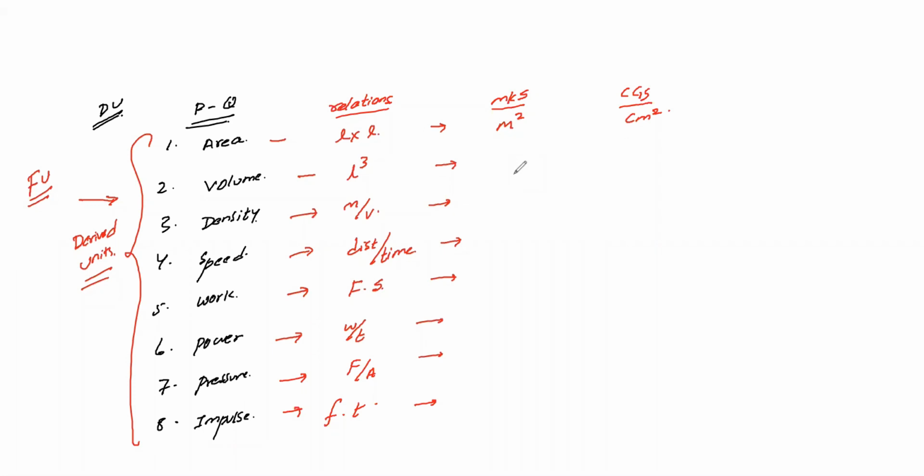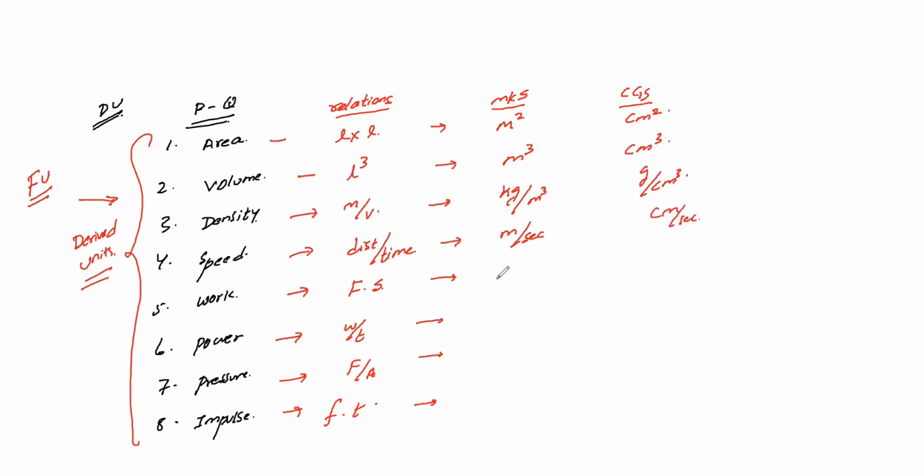Okay, so let's see. Let's see how the terms of these look. So here volume is nothing but your meter cube, and it is centimeter cube. Okay, density is nothing but your mass by volume, mass is kg, volume is meter cube, so it is kg per meter cube, and it is gram per centimeter cube here. Okay, and speed is nothing but your distance by time. Distance is nothing but your length. That is your meter per second, and here it is centimeter per second.